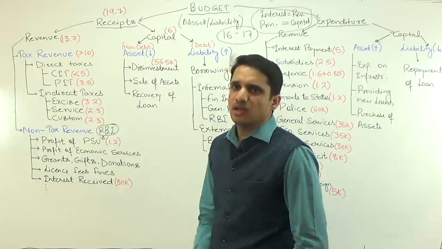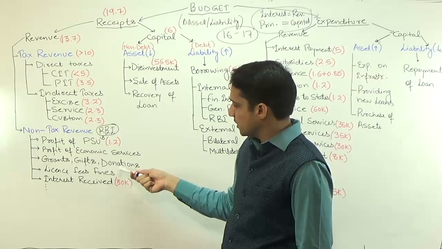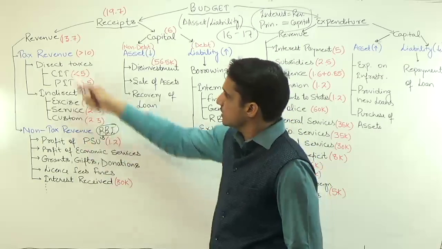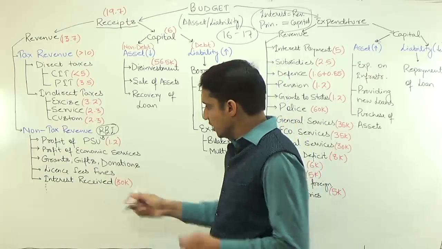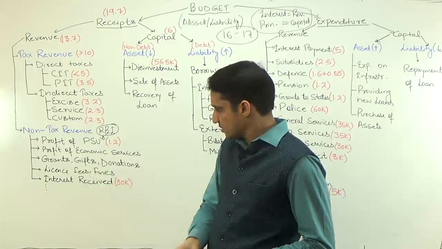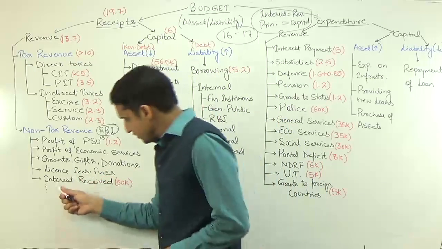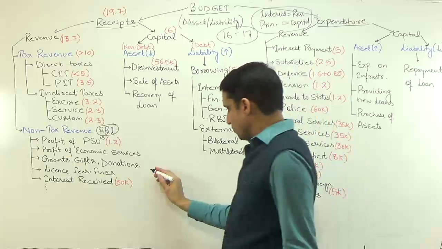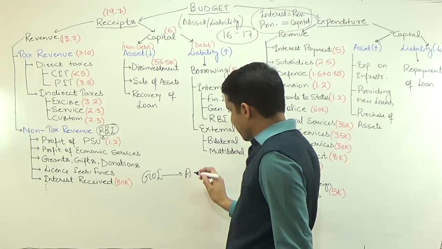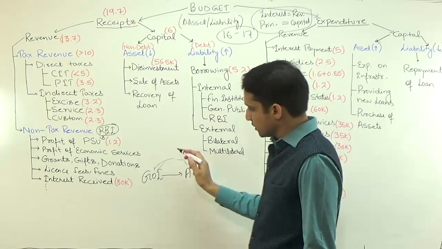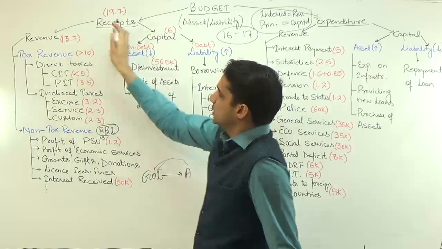Then you have donations. Of course, somebody donated to the Pradhan Mantri Relief Fund, that fund and all. So that will also come under non-tax revenue receipts. Then we have the license fees. Then you have fines. Suppose you want to take a driving license, you have to pay some fees, that is known as license fees. Then you have fines. Then also you have interest received. Suppose the Government of India gave a loan to somebody A. So in return A has to pay some interest.